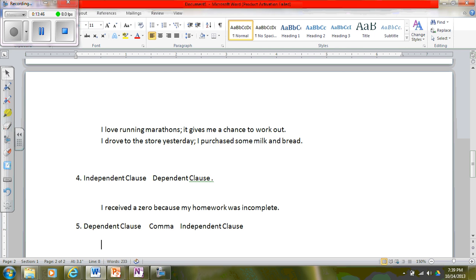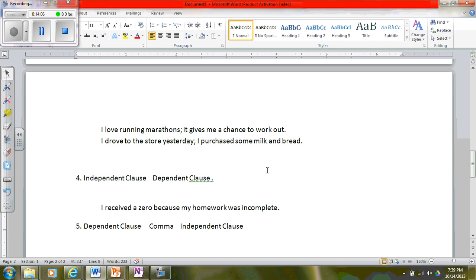Now, I know this is weird. I know it doesn't really make sense, but if you reverse it, you can actually kind of hear a pause in there. I know this is silly, but this is the rule. If I have a dependent clause first and an independent clause second, I put a comma after the dependent clause.